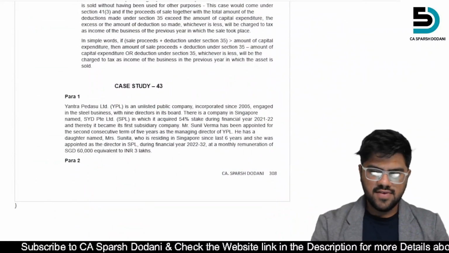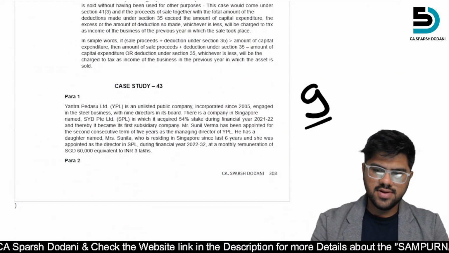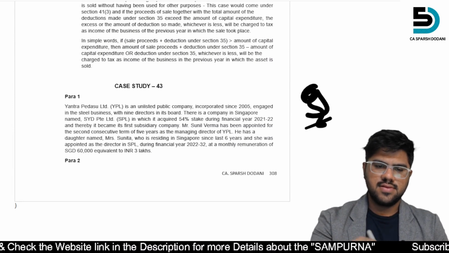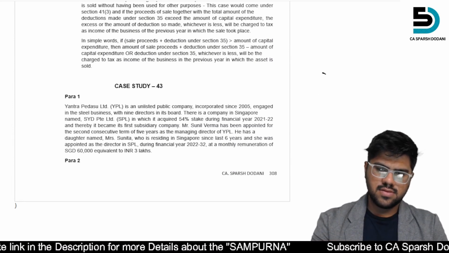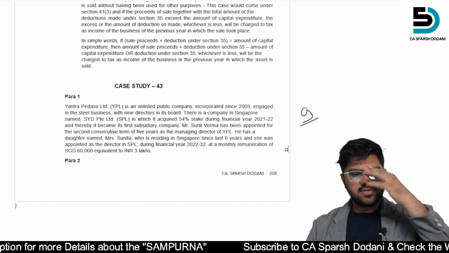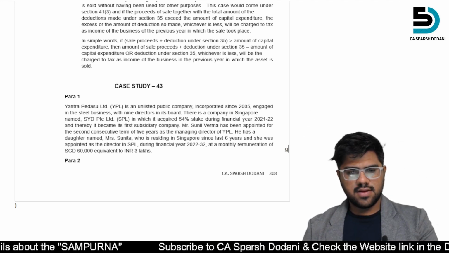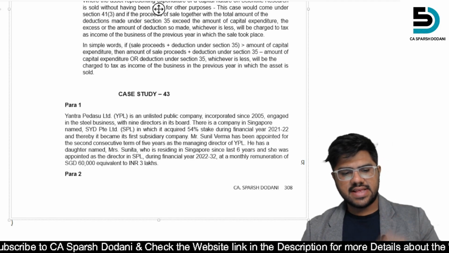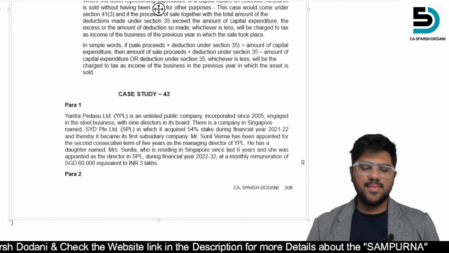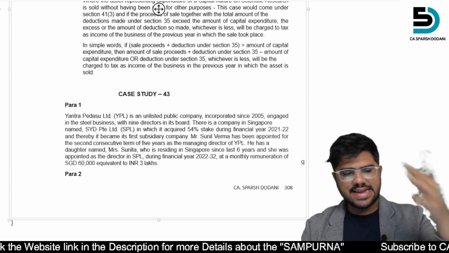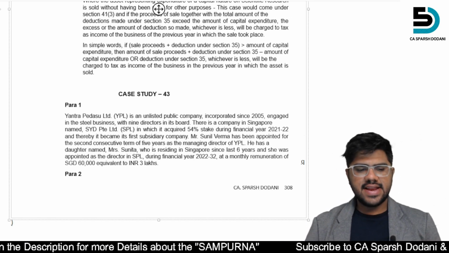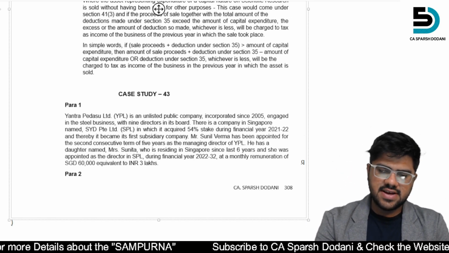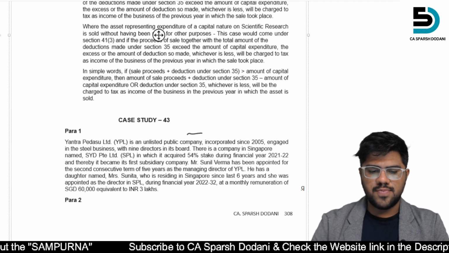Yep. So they have 9 directors on their board. Then again, they are saying that there's a company in Singapore named SYD PT Limited, a private limited, SPL, in which YPL acquired 54% stake.